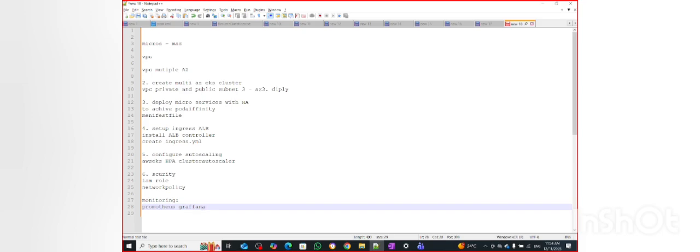After monitoring, that will be the full setup by this EKS cluster, with high availability and security. Okay. And let's say now the next step would be your application needs to be deployed into